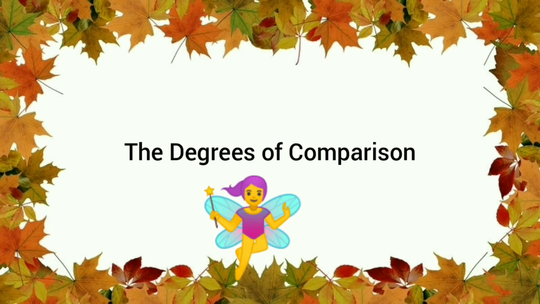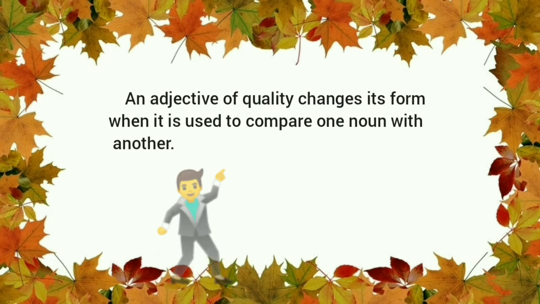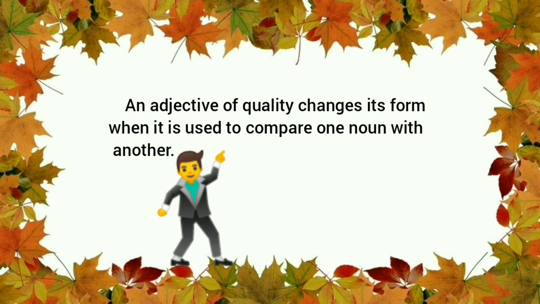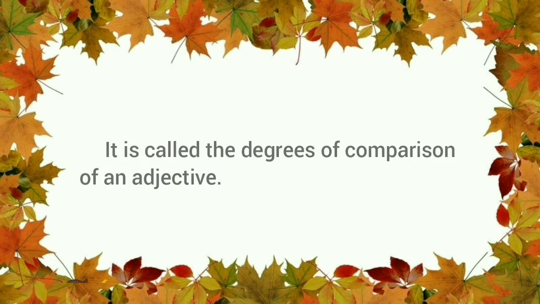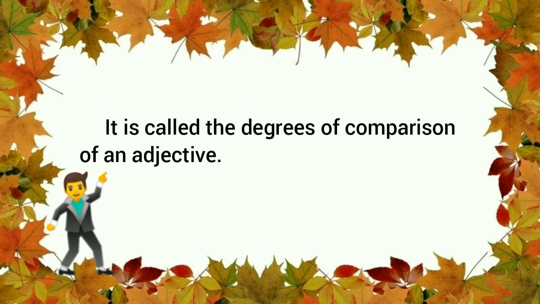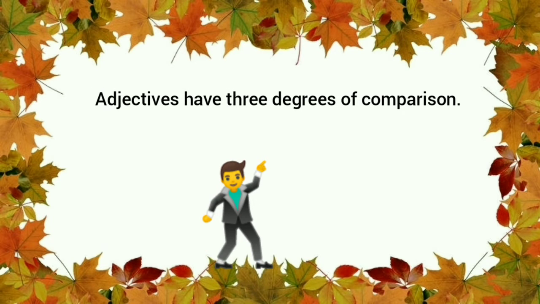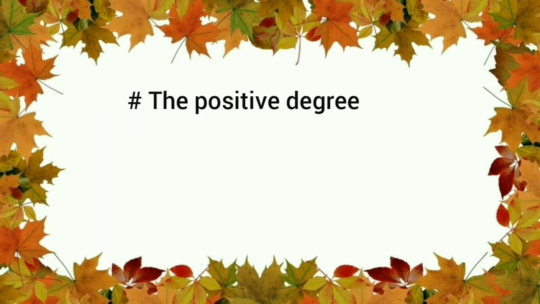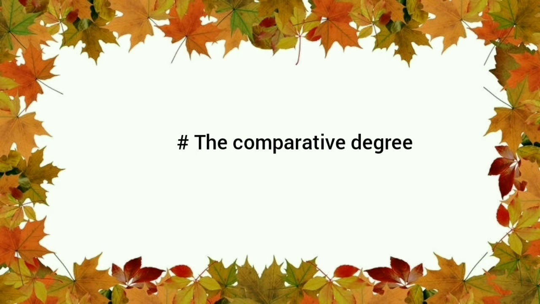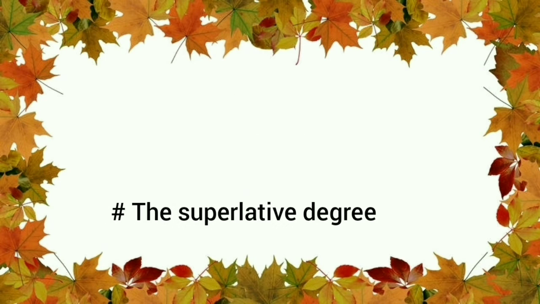The degrees of comparison. An adjective of quality changes its form when it is used to compare one noun with another. It is called the degrees of comparison of an adjective. विशेषणको नै तुलना. Adjectives have 3 degrees of comparison. तीनोटी तुलनात्मक मात्रा. The positive degree, the comparative degree, and the superlative degree.